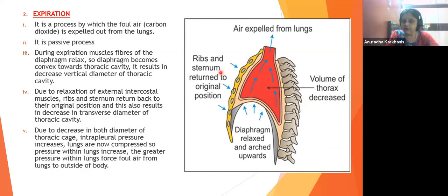It's a passive process. An active process is something which is done deliberately, forcefully, and requires energy input. Wherever the word energy comes, the word active comes. So wherever there is energy input, that's an active process. On the other side, where there is no energy input, we call it a passive process. So expiration is a passive process. There is nothing forceful involved in it. It's a natural phenomenon that the carbon dioxide is expelled outside.